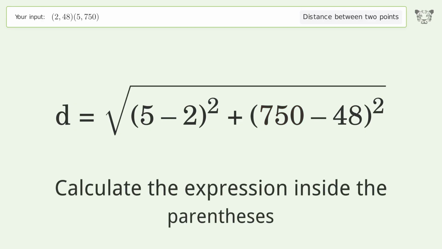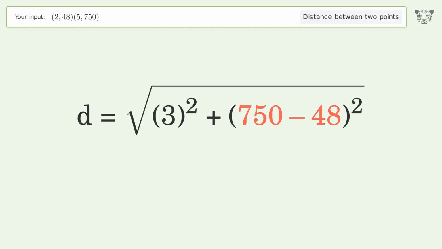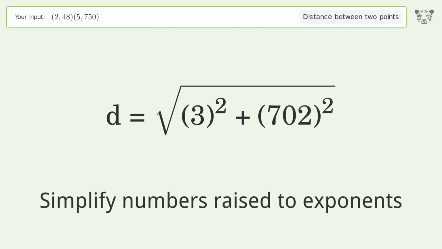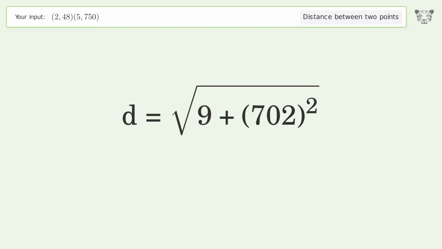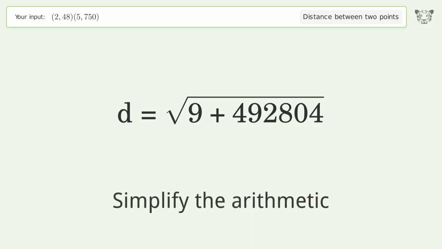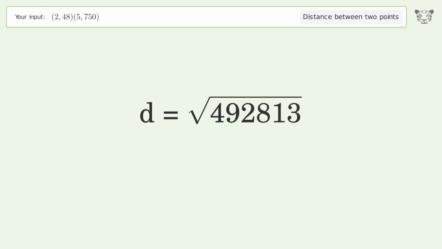Calculate the expression inside the parentheses. Simplify numbers raised to exponents. Simplify the arithmetic. And so the distance between the 2 points is the square root of 492,813 or 702.006.